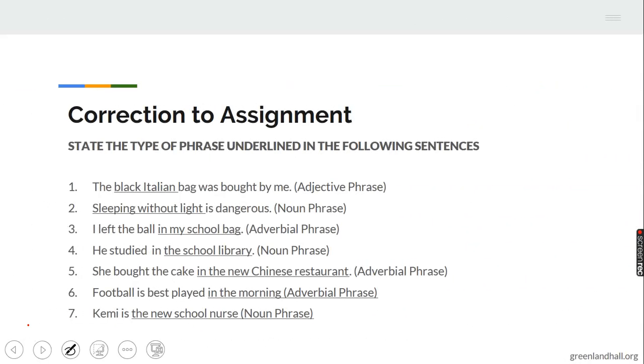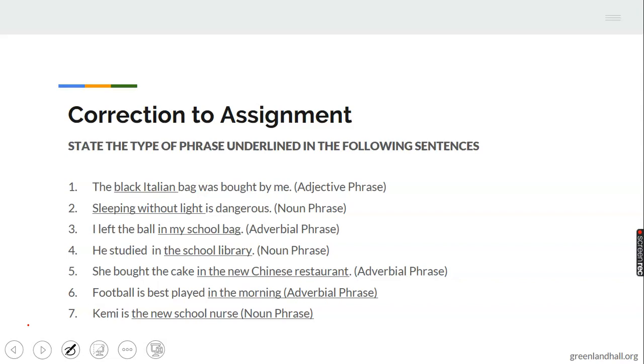Before we go deep into the topic, let's go through the correction to our last assignment. Last class, we considered phrases. Let's see what our answers are. The black Italian bag was bought by me. Black Italian is an adjective phrase. Sleeping without light is dangerous. The first part is a noun phrase. I left my ball in my school bag. That is an adverbial phrase. He studied in the school library. That is a noun phrase.